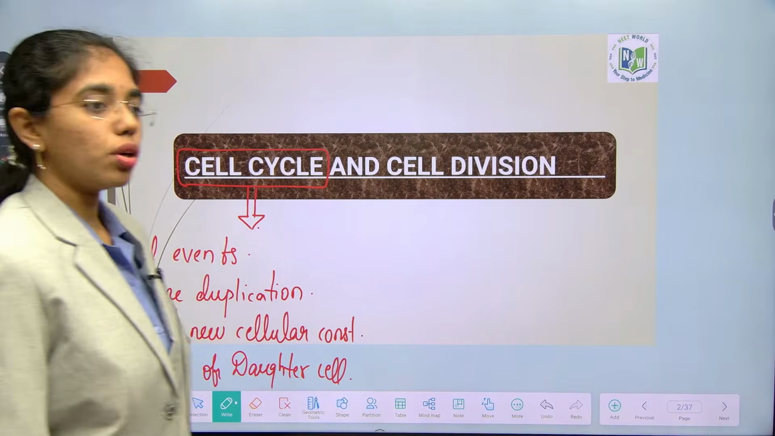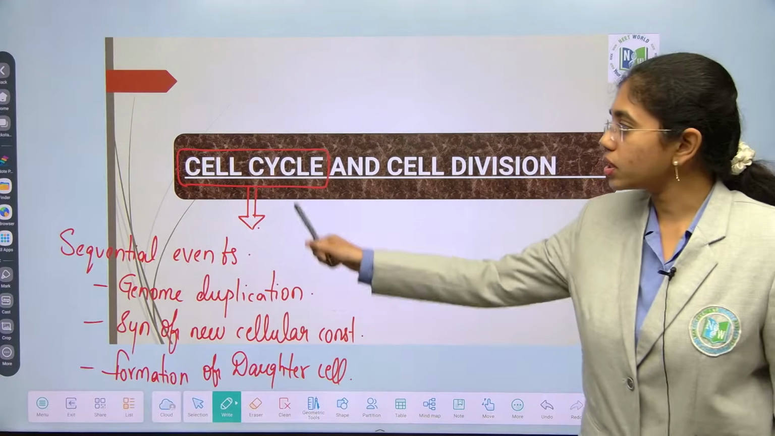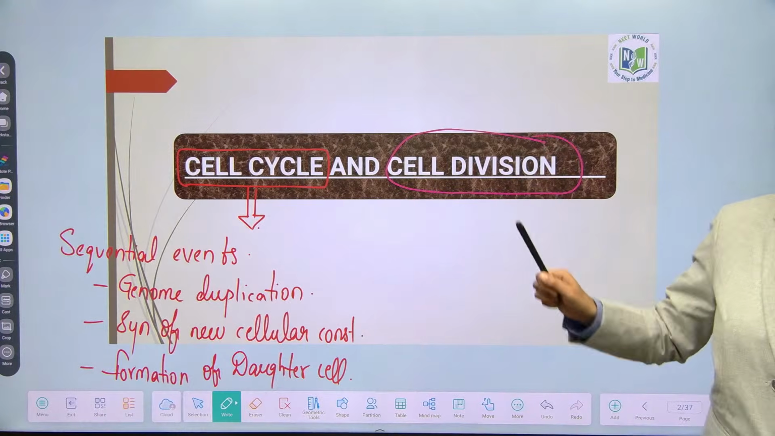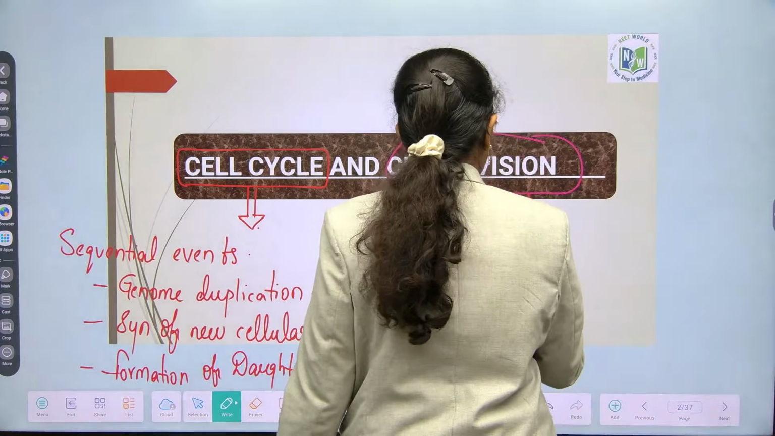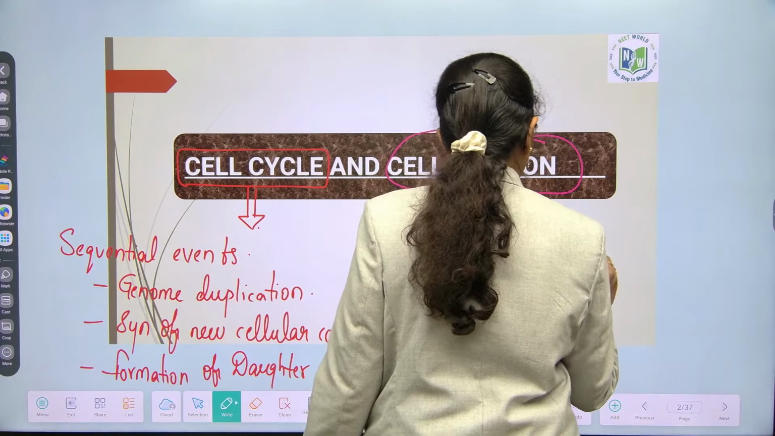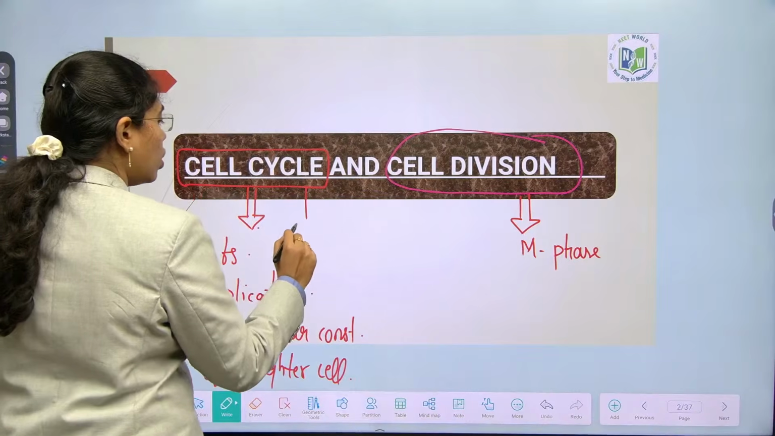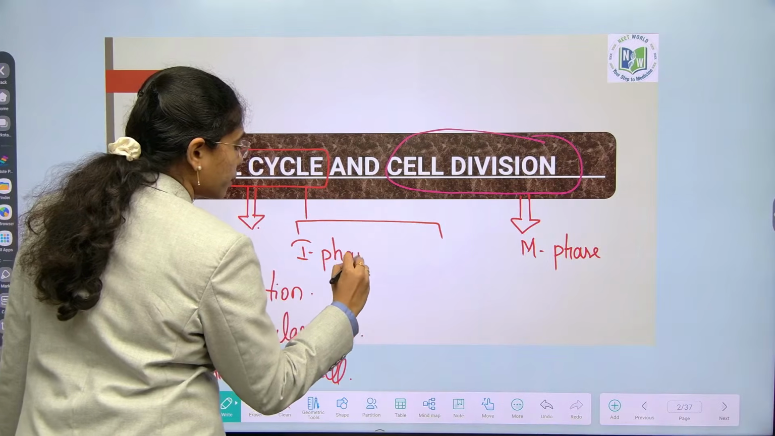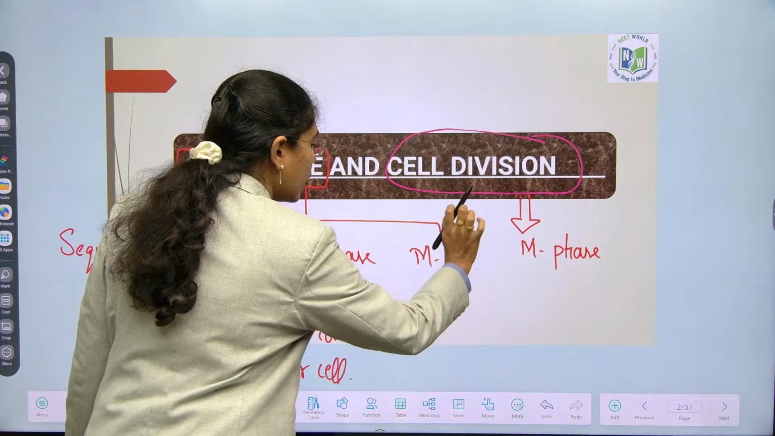Clear? So from the duplication of genome to synthesis or formation of daughter cells, all events come under cell cycle. Whereas cell division includes only that phase where a cell divides into 2 halves. So this includes only M phase. All these events are covered in 2 phases. Cell cycle is covered in 2 phases, which is interphase, which is called I phase, and M phase. Whereas cell division includes only M phase.